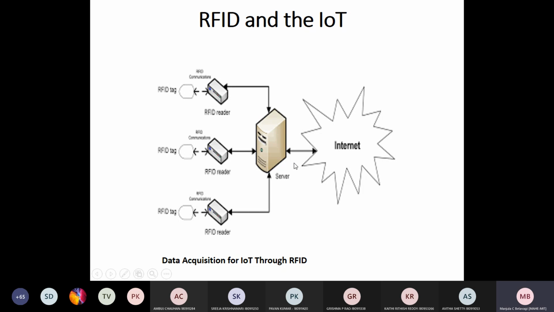In this diagram you can see the RFID readers, there are different RFID readers. Then you can see the RFID tags. The data is sent to this server, what I have mentioned as the sink node. Then the server communicates to the internet, for specific services such as data aggregation and real-time decision making.